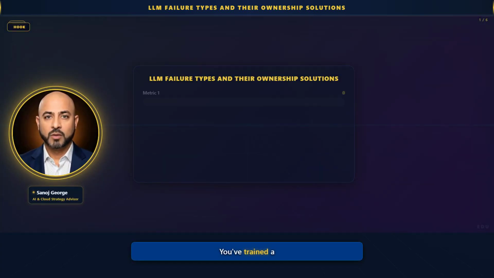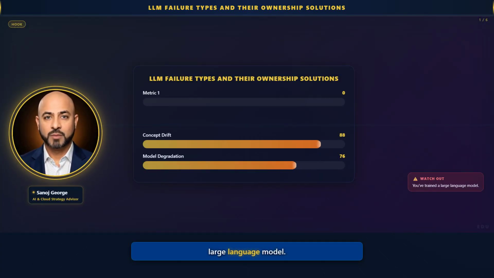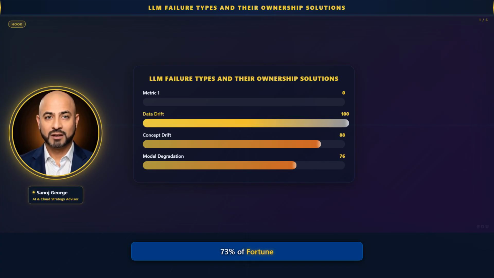You've trained a large language model. 73% of Fortune 500 firms use them. But LLMs fail. Data drift breaks them. You see it when input data changes. Concept drift is another killer.